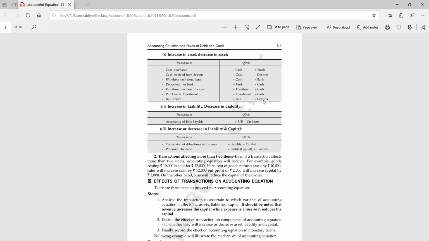Very good, students. Whenever you purchase goods in cash, it will increase the goods. Goods are the part of stock. So stock is going to increase as you have purchased goods. So stock is increased, but you are making payment in cash. So cash will decrease.